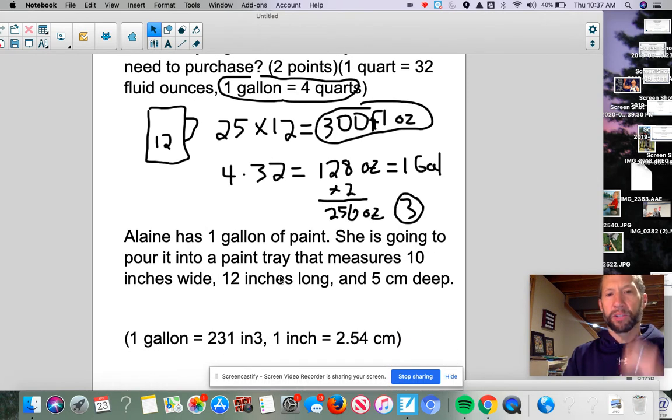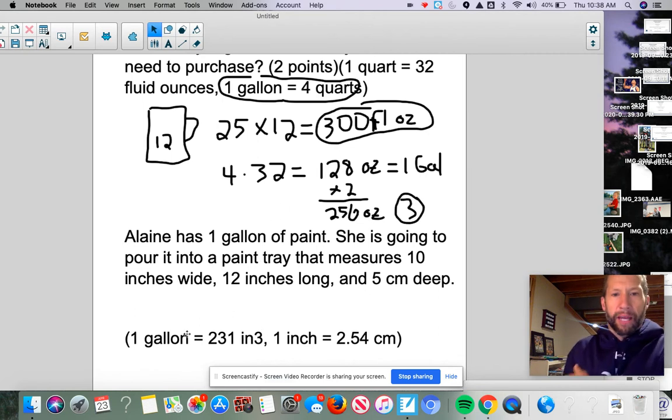All right. And the last question is kind of similar, but now it's a combination of this one and the one we did in number 1, because we've got some volume here. We're going to figure out how much paint we can fit into this tray. So the first thing I need to do is figure out how much paint can fit into the tray. We have 1 gallon of paint. We know that already. And the tray is able to hold 10 inches wide, 12 inches long by, and here it is again, 5 centimeters deep.